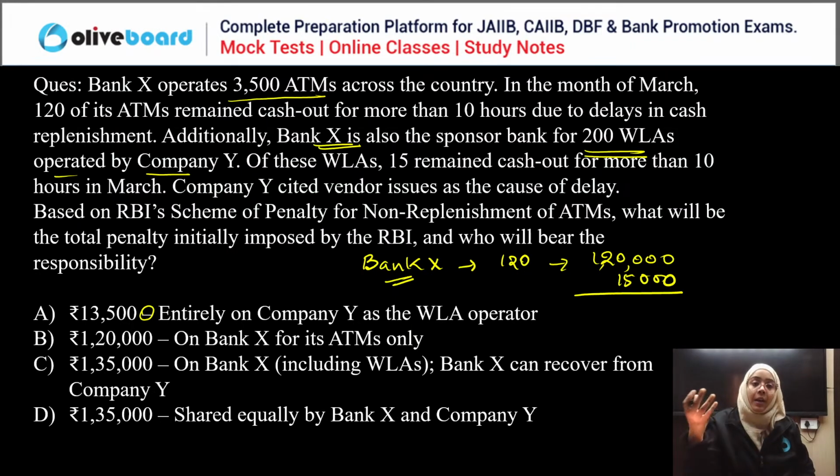Later you can recover it from Company Y, but because you are the sponsor of the ATM, you have the responsibility for filling that ATM. Company Y says that there is a vendor issue delay. So RBI is imposing the penalty on Bank X, the total penalty is 1,35,000, and this 15,000 Bank X can later recover from Company Y. So if we talk about the correct answer, C is the correct answer.